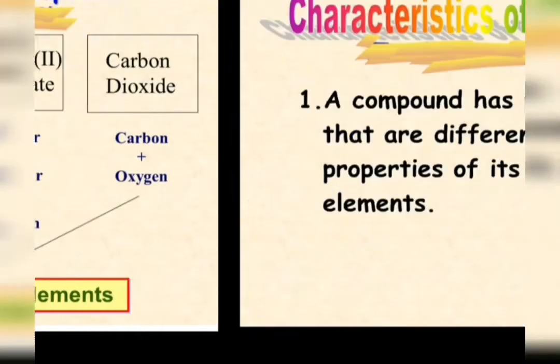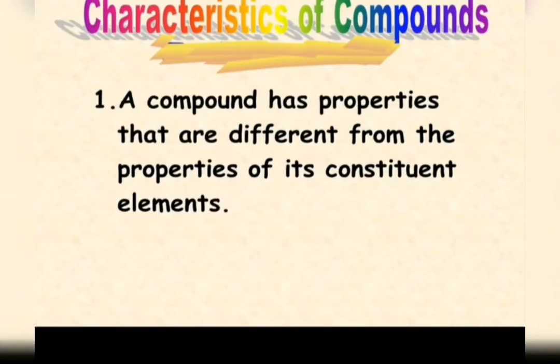So here let's study the characteristics or properties of compounds. The first property is that a compound has properties that are different from the properties of its constituent elements. It means the properties of a compound are entirely different from those of its constituent elements.